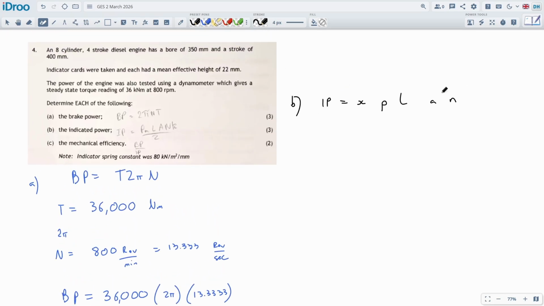Yeah, okay, so X plan is nice, but to get the P in there, X is the number of cylinders, which we have as 8. P is the IMEP, the indicated mean effective pressure. So we're going to step over into IMEP. IMEP is usually the area times the spring coefficient divided by the length on the indicator cards.